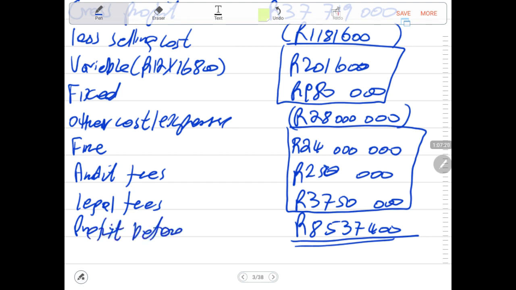Profit before tax. Now, when it comes to this question, there's still a lot to be done. When SARS is calculating tax, all these will be permanent differences. A fine will be a permanent difference, and it will be a non-deductible expense. So we will make an adjustment there when it comes to deferred tax. When you do a deferred tax, this will be adjusted. Now, moving forward to the next requirement.